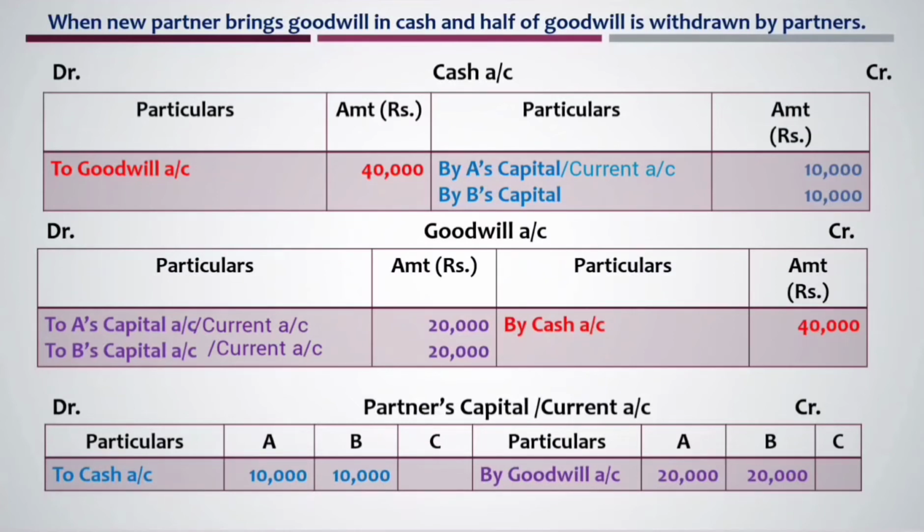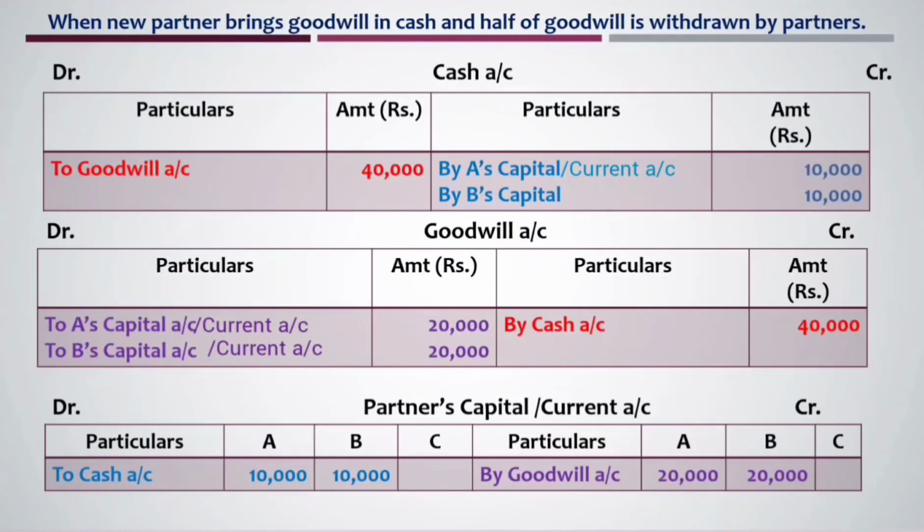So you can see the entry to the debit side of partner's capital or current account as to cash account, and in A and B's column you can see amount 10,000. Another effect of this you can see in the cash account on credit side by A's capital 10,000, by B's capital 10,000.